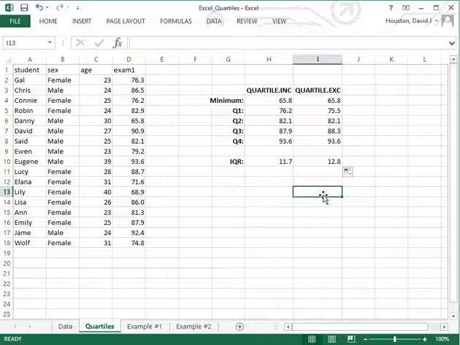So this is how we can generate the 5-number summary using the functions in Excel. But let me go ahead and delete the information for minimum and maximum values under the Quartile.EXC column heading, since we didn't actually use that function to generate that information.